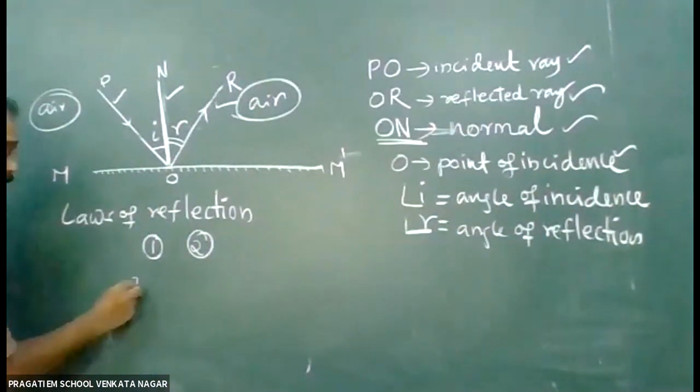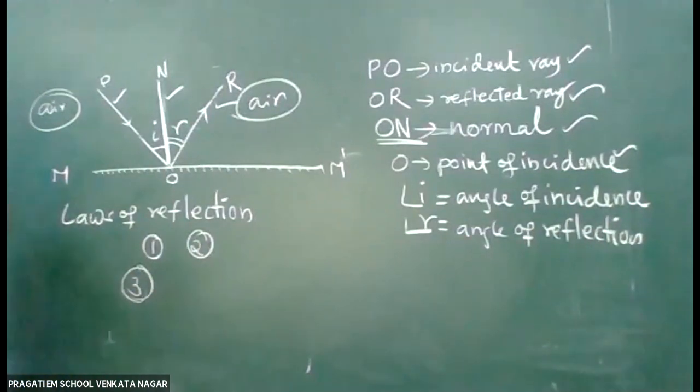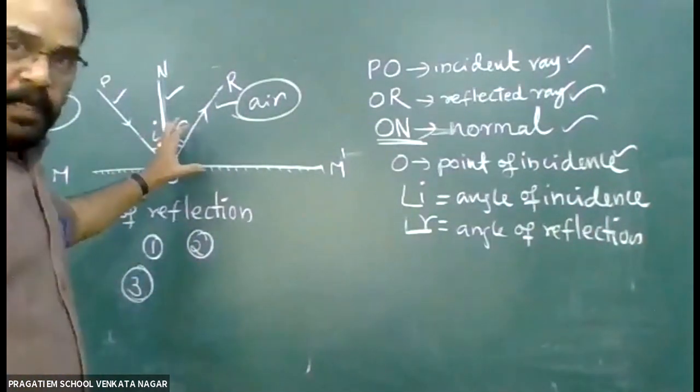And the third one is the most important and useful law regarding reflection of light.